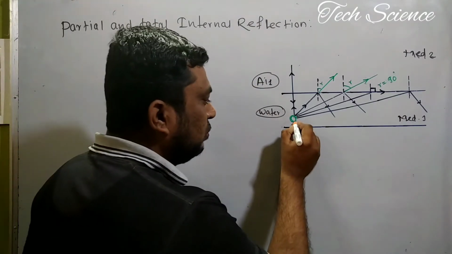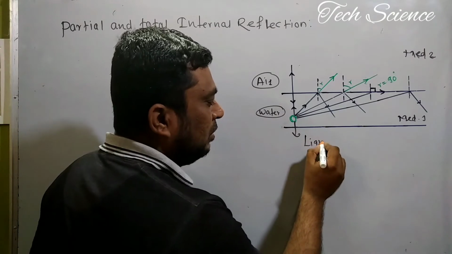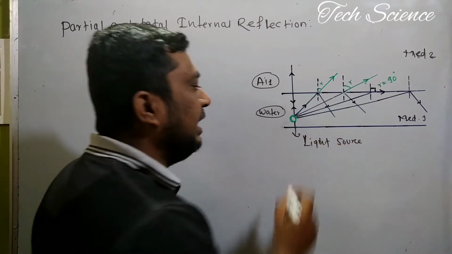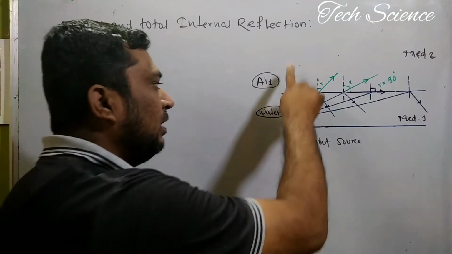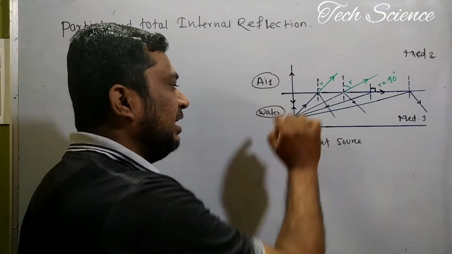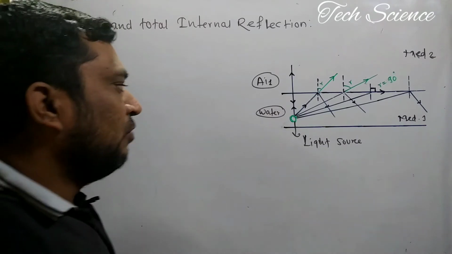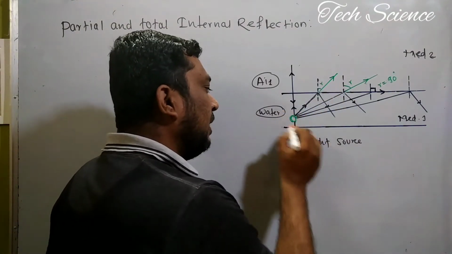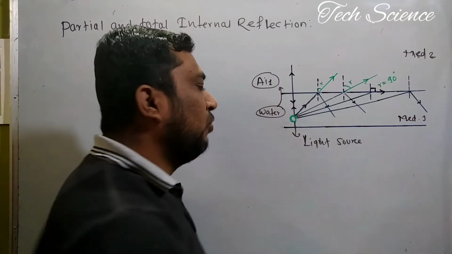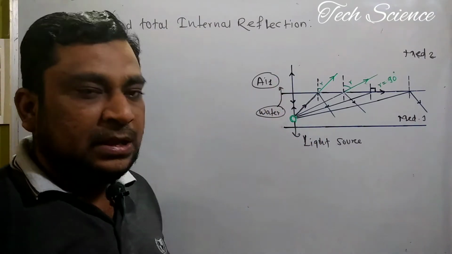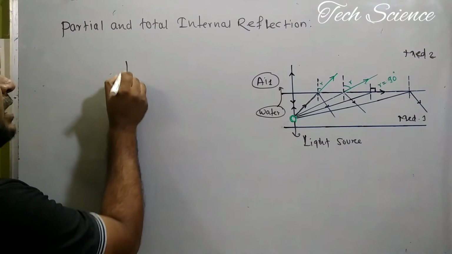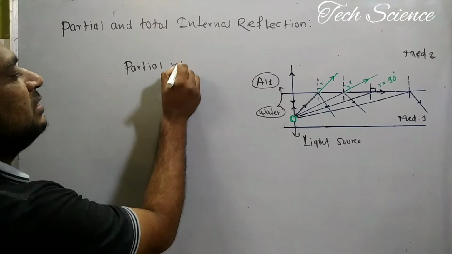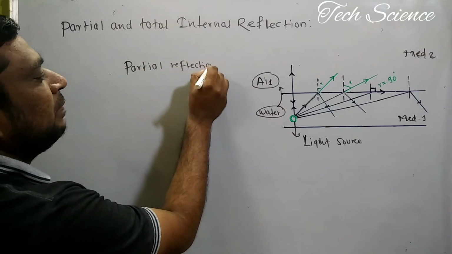This is the source of light, it is called the light source, and from it light rays are emitted. For the normal, at the boundary of this rarer and denser medium, there is no question. But when the light from the source passes from the denser medium toward the rarer medium, it undergoes partial reflection. Partial reflection occurs.